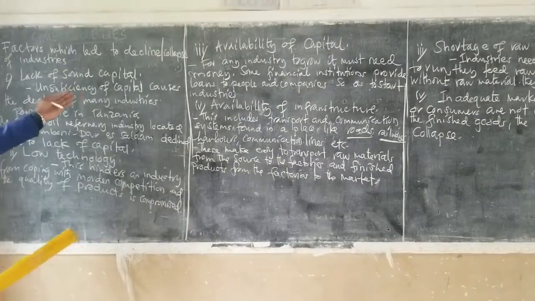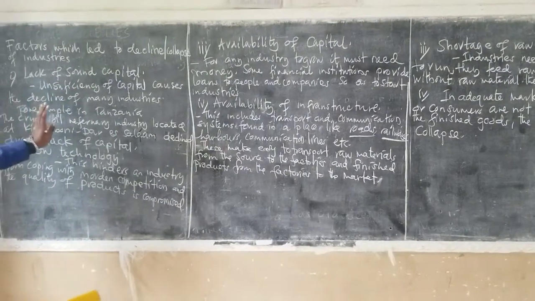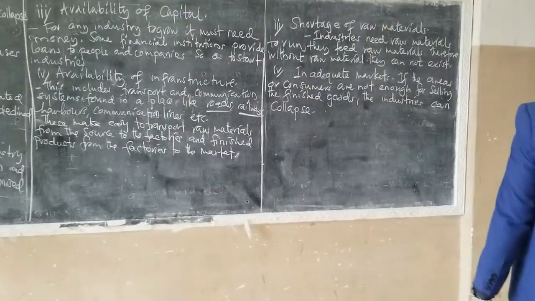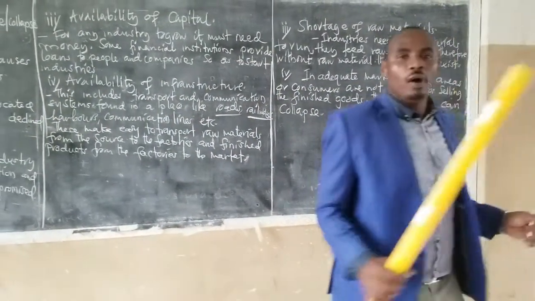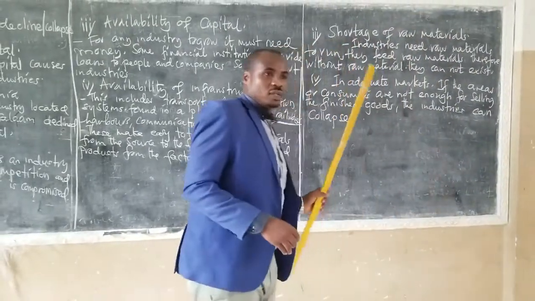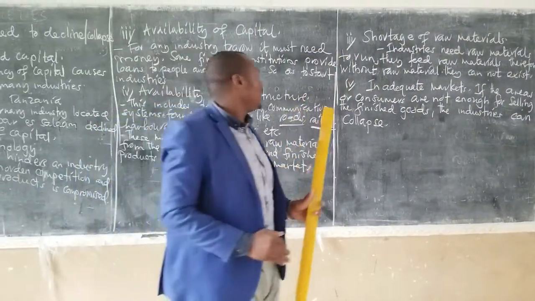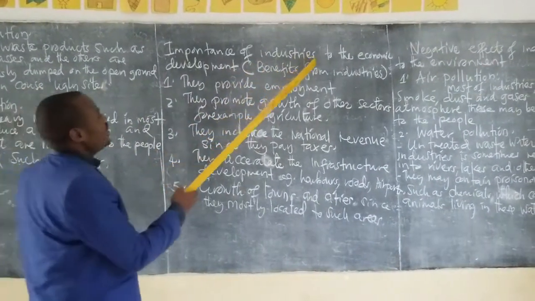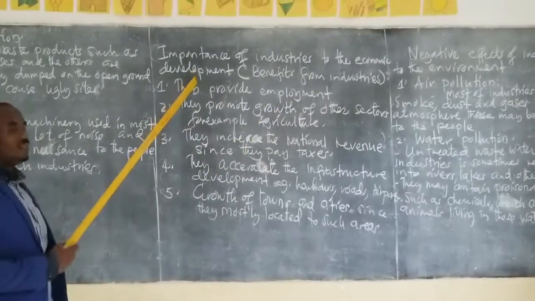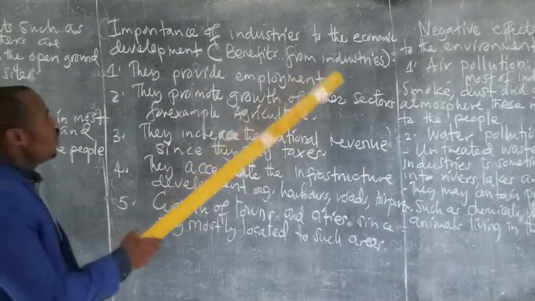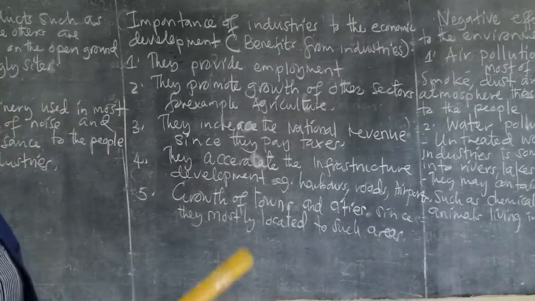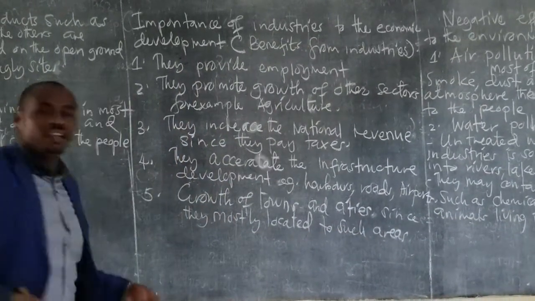Then after we have seen these factors which lead to decline and collapse of industries, now let us go to check another part: the significance or the importance of industries to economic development. So now we look at the importance of industries, the economic development benefits from industries. What do we get from industries? Now we want to look at the importance of these industries.